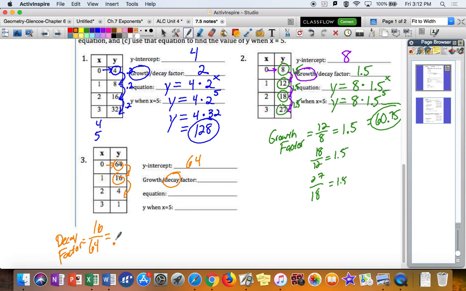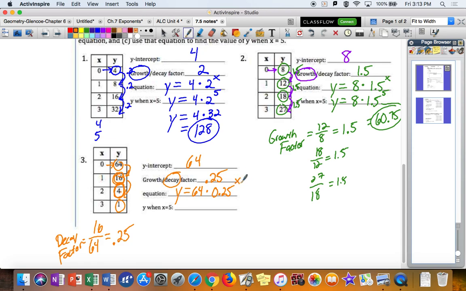16 divided by 64 will be 1/4, which is the same as the decimal 25/100ths or 0.25. So 4 divided by 16, you'll notice we get that same decay factor. 1 divided by 4, it's also 0.25. So if we're dividing by 4, it makes sense that that's the same thing as multiplying by 1/4, which is the same thing as the decimal 0.25, as some people will say. All right, so the equation will be y equals 64 times the decay factor of 0.25 to the power of x.